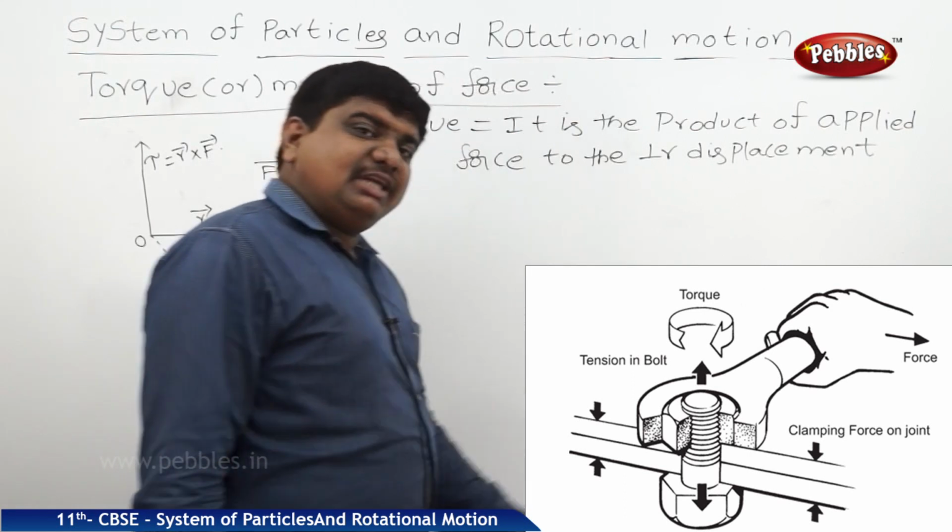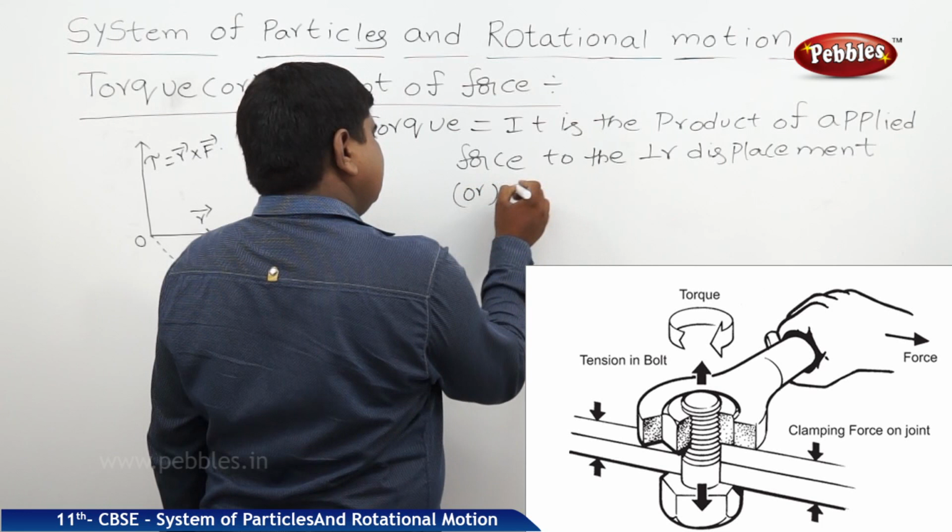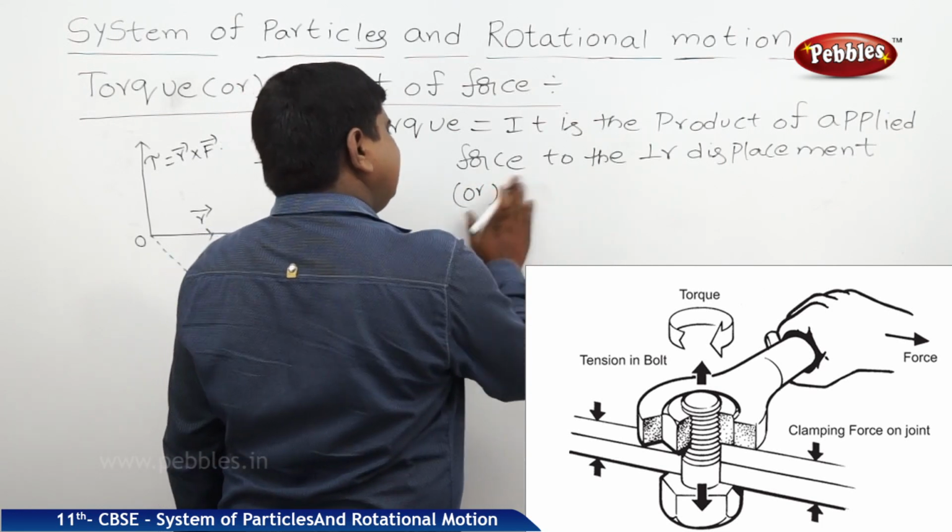This perpendicular displacement in terms of vector is also called the position vector.